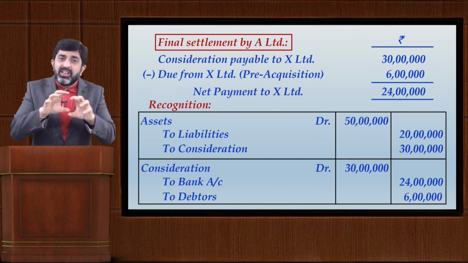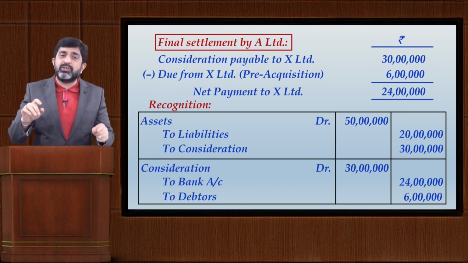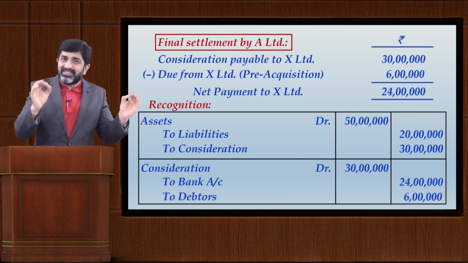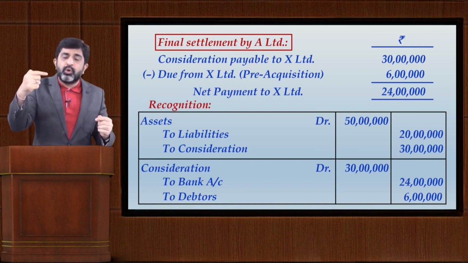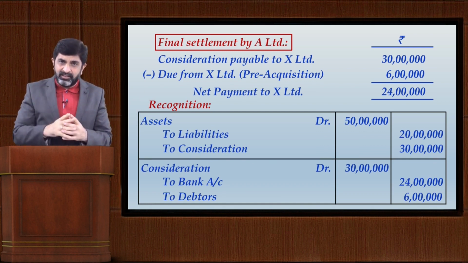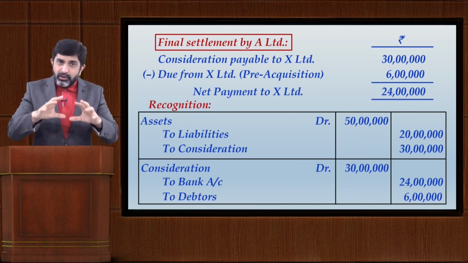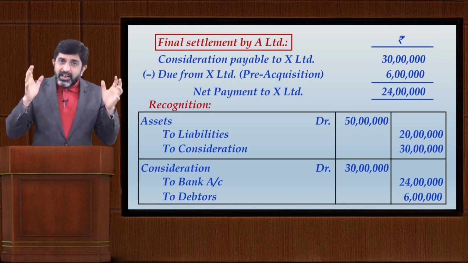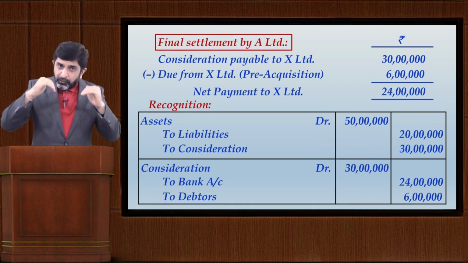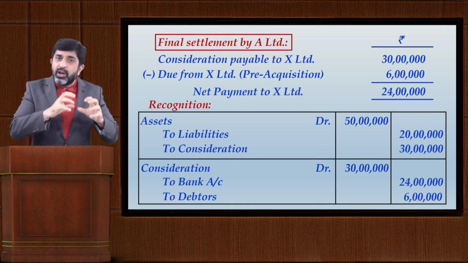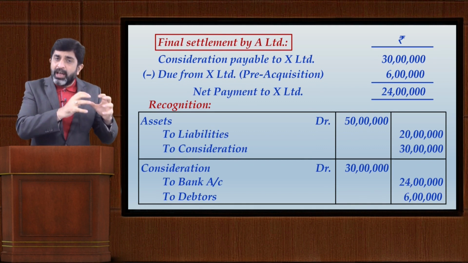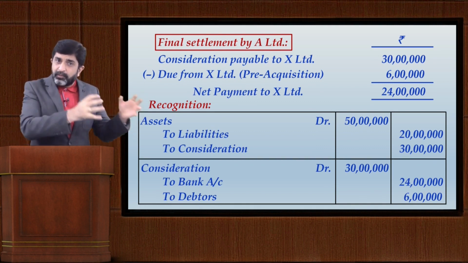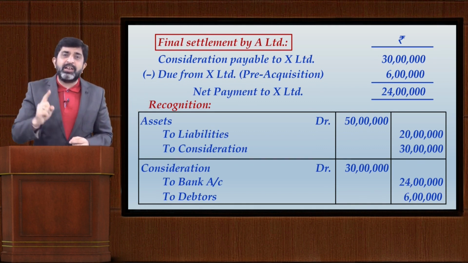So purely the consideration towards acquisition will be rupees 80 lakhs only. That is rupees 1 crore minus rupees 20 lakhs. So when you are passing the recognition entry in the books of A Limited for recording the purchase or acquisition of assets and liabilities of B Limited, the consideration that you consider